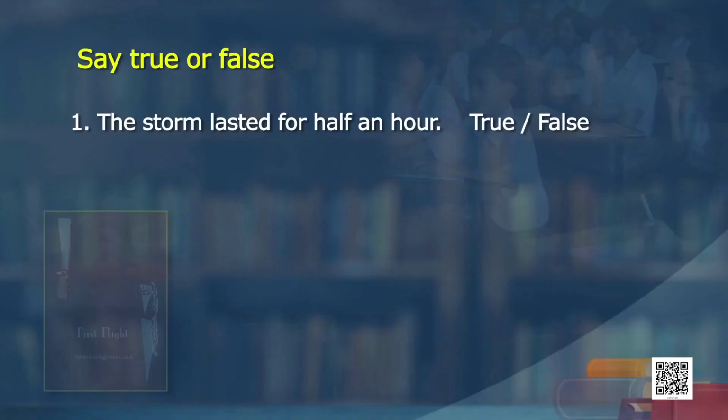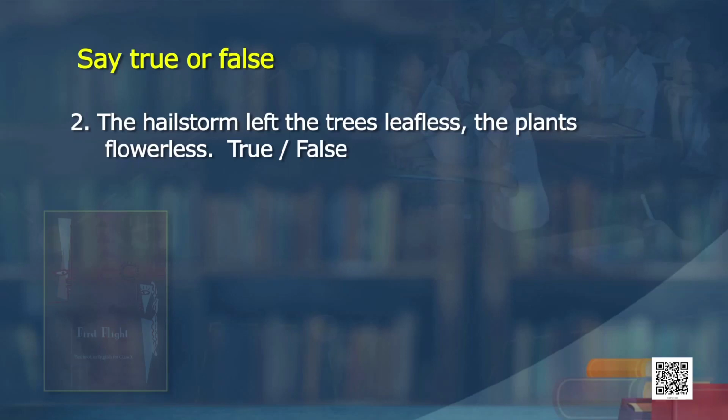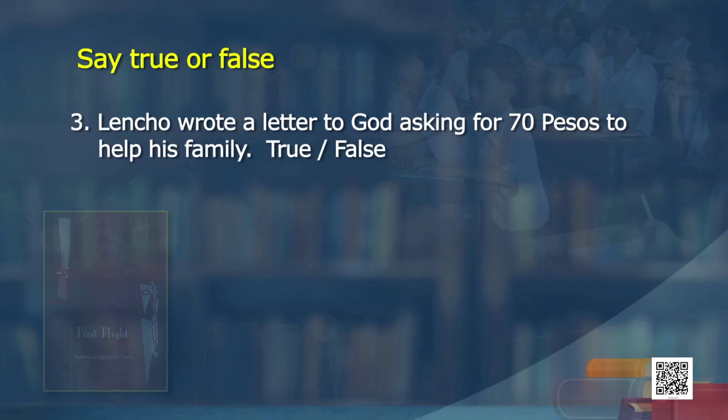So, let us also test how far we have understood the story. Here are some statements I will read out, and you will have to say whether they are true or false. The storm lasted for an hour. False. Half an hour, no? Yes, half an hour. The hailstorm left the trees leafless and the plants flowerless. This is true. Completely devastated. Lencho wrote a letter to God asking for 70 pesos to help his family. No, this is false. He was asking for 100 pesos.